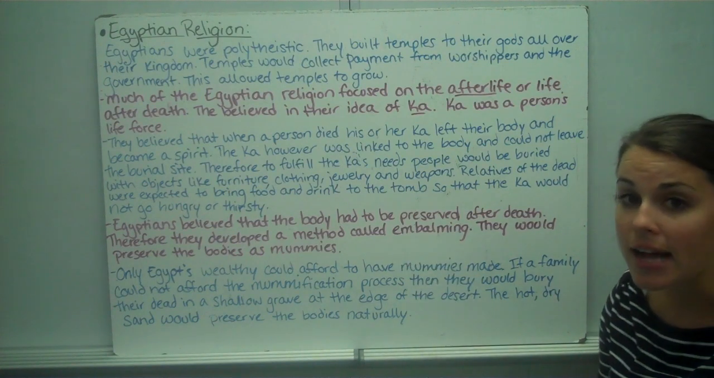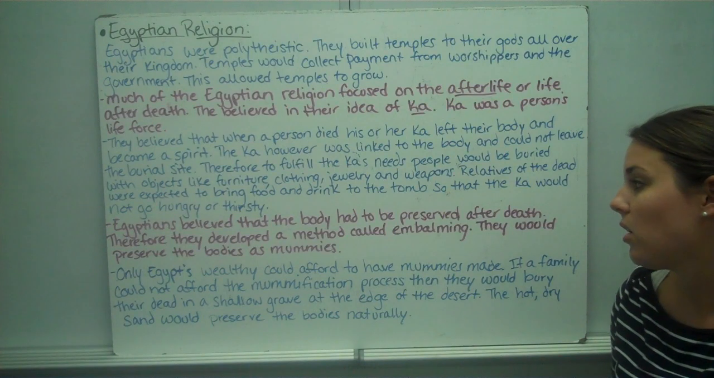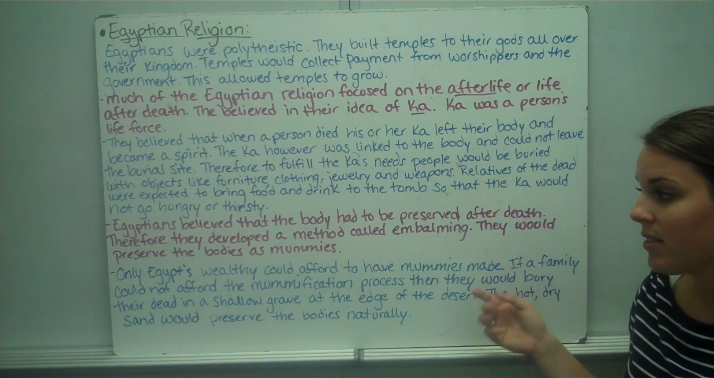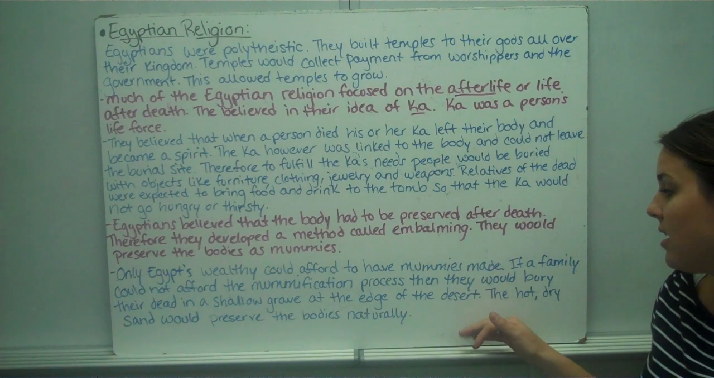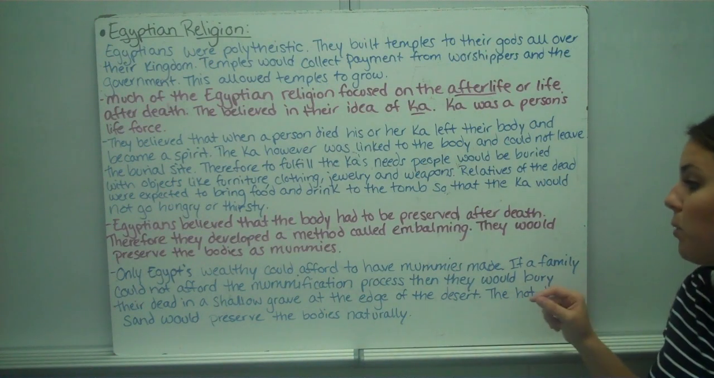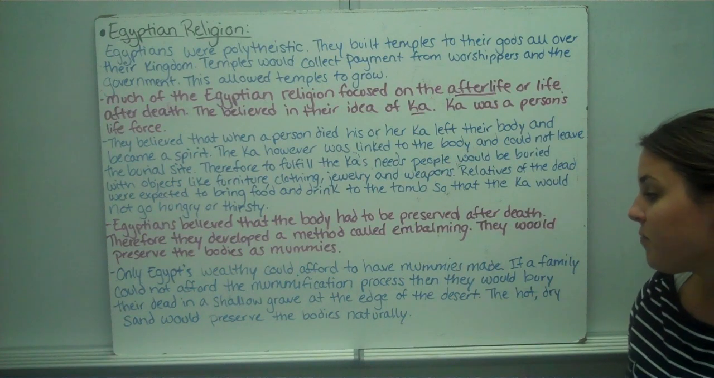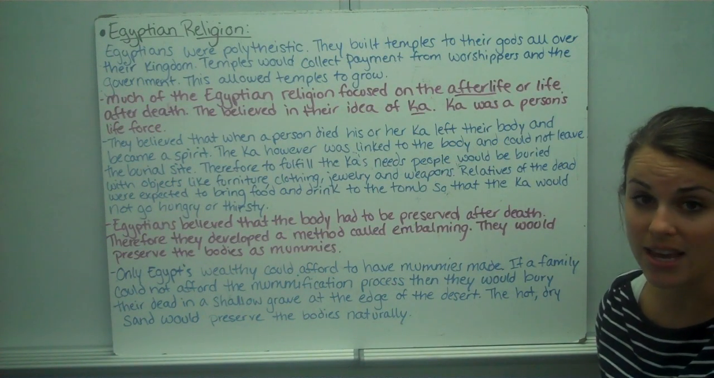Egyptians believed that the body had to be preserved after death. Therefore, they developed a method called embalming. They would preserve the bodies as mummies. However, only Egypt's wealthy could afford to have mummies made. So if a family could not afford the process of mummification, they would bury their dead in a shallow grave at the edge of a desert. The hot, dry sand would actually preserve the bodies of the dead naturally.